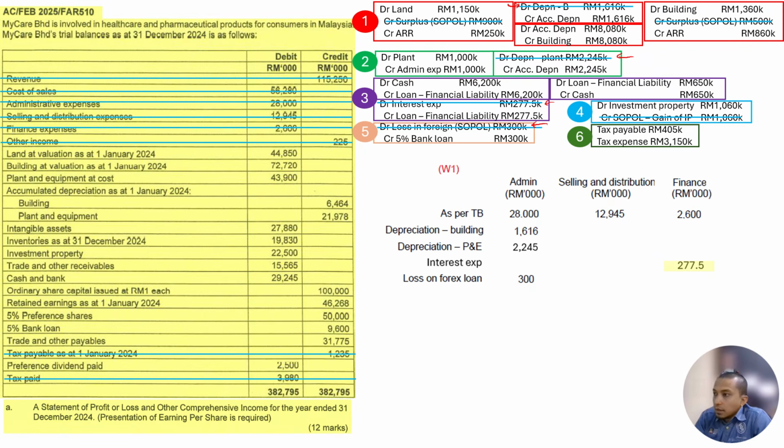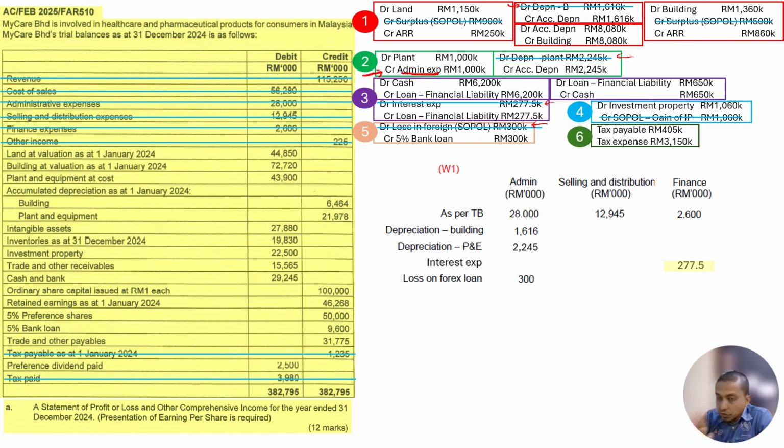Okay, guys, if you refer to this, remember you have this information number 2, an error here, which is you record as admin on the credit side, right? Because there is an error we recorded in the previous year, the error that we recorded earlier, which is we debit admin. It shouldn't be admin, but we debit admin, right? So therefore we need to take out from admin. Because it happened during the same year, it does not affect our retained earnings.